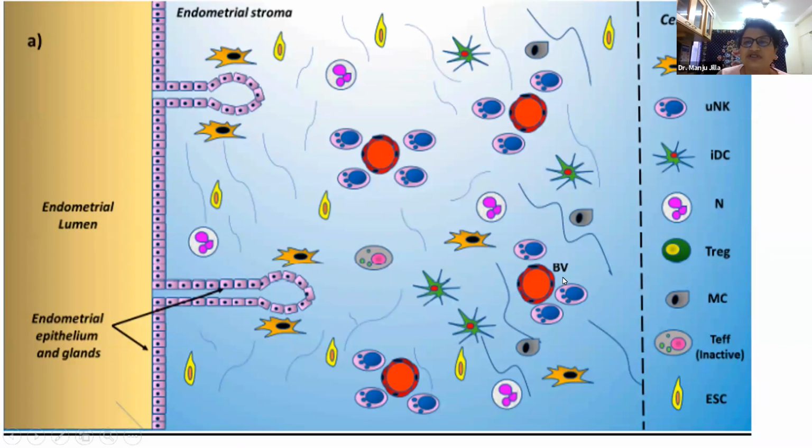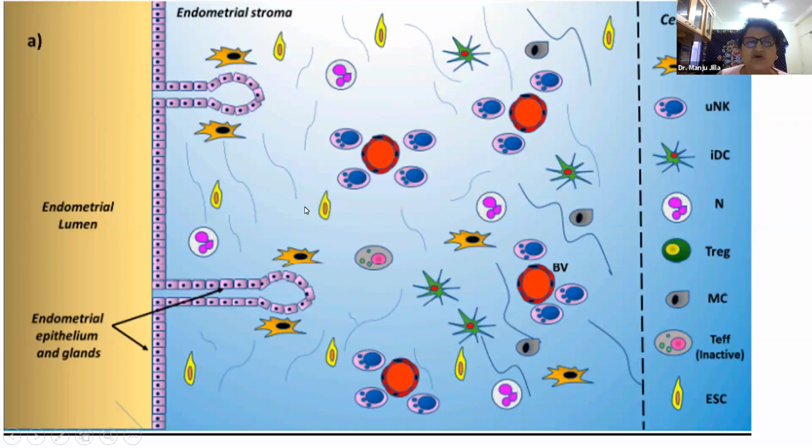So we all know, if we see the dark part, you can say this is the basal endometrium, and the upper lighter part is the functional endometrium. The basal endometrium never sheds. It has stem cells for the epithelium, for the stromal cells, for the vascular cells, and for the glandular cells. So whenever the superficial epithelium sheds, the basal epithelium again starts growing the new endometrium under the effect of estrogen.